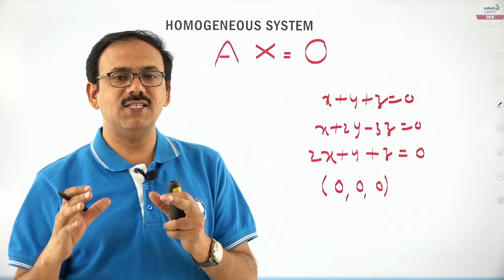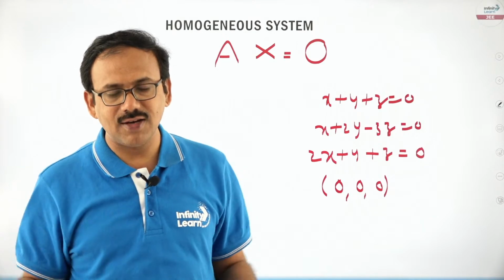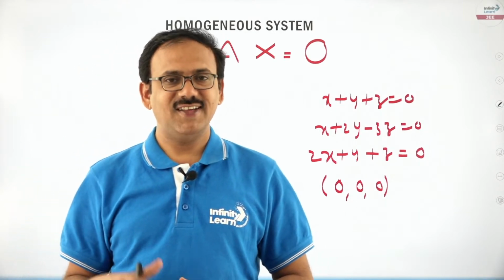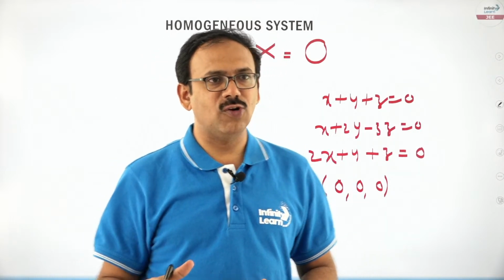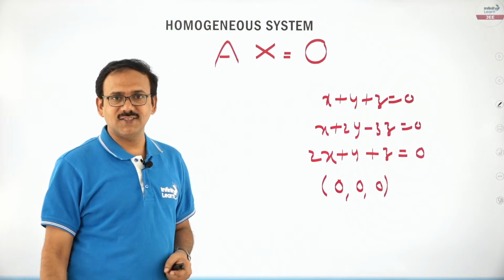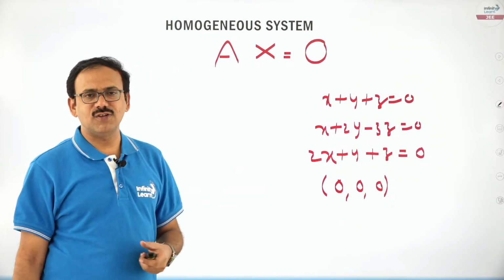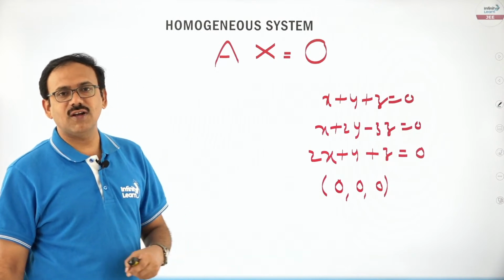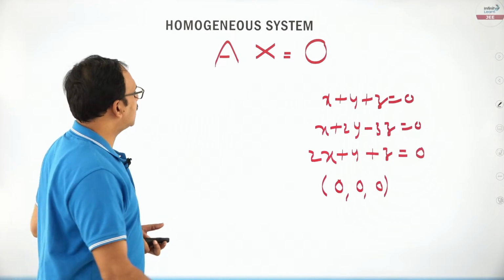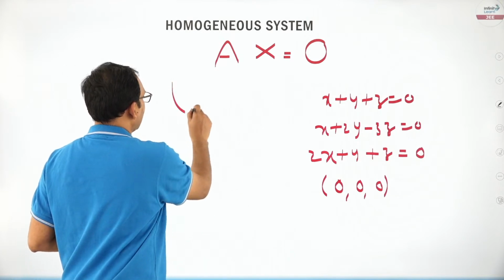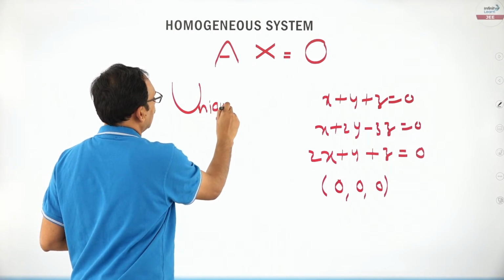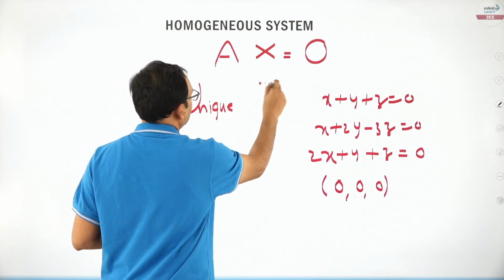So this is very important to have the clarity of the topic, all the modals in a sequential order, my dear friends. Hope you are able to follow me. Coming to this point, a homogeneous system of equations always has a solution. So here there is no question of inconsistency, no solution is not possible. Here the only thing is the system will have either a unique solution or infinite solutions,